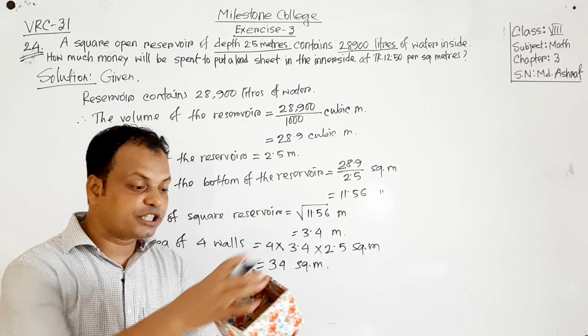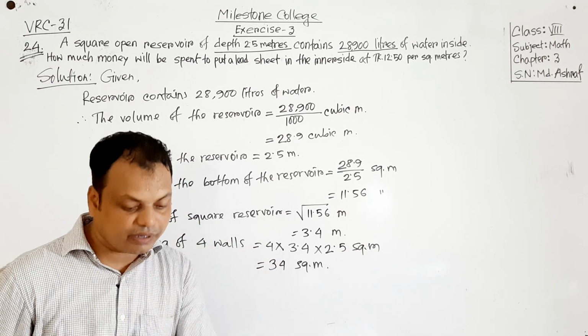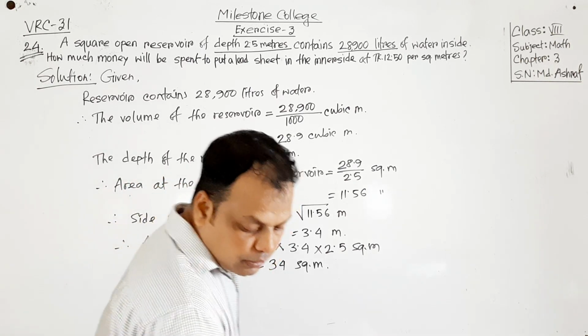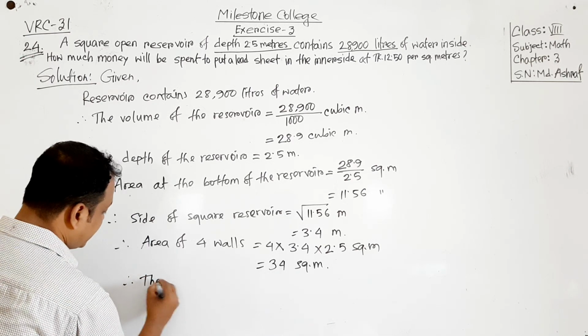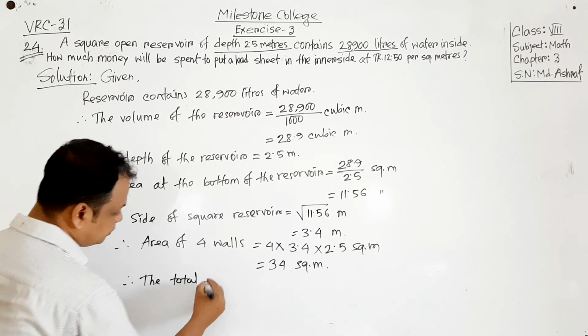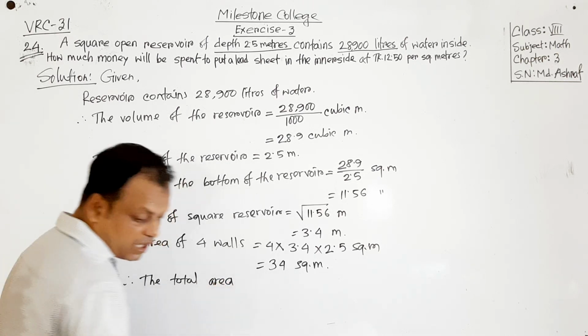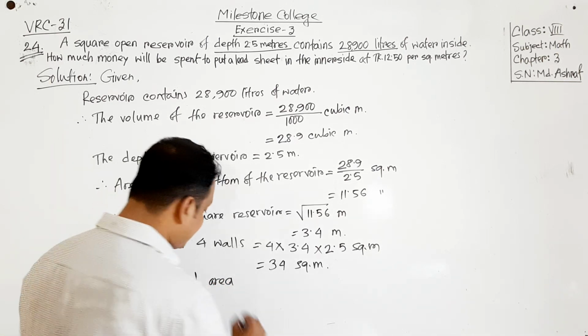So can you find the total area of the reservoir? Therefore we can find the total area of the inner side.